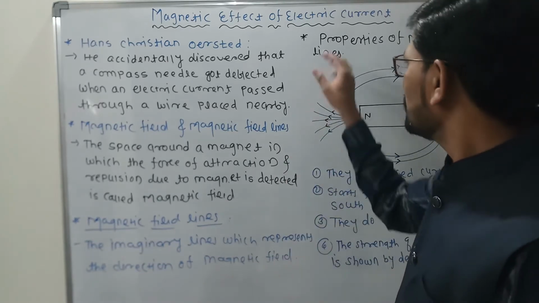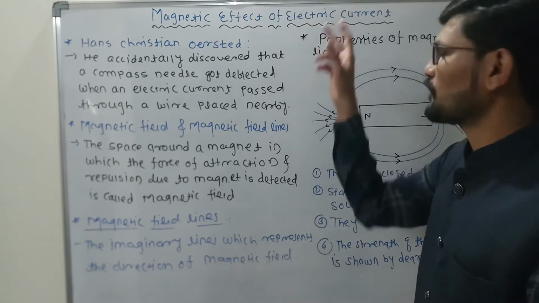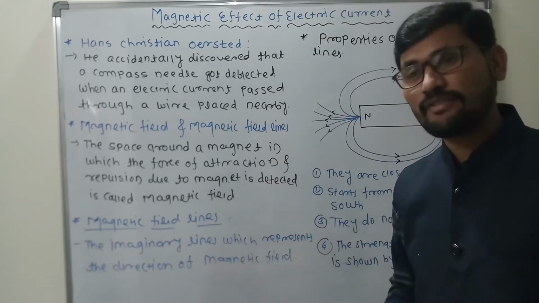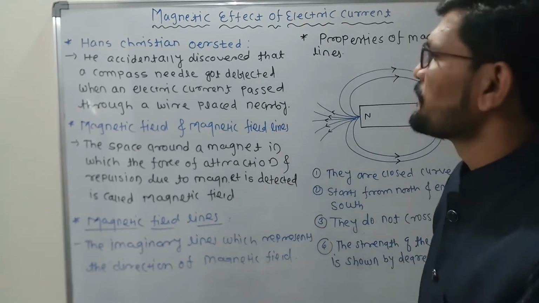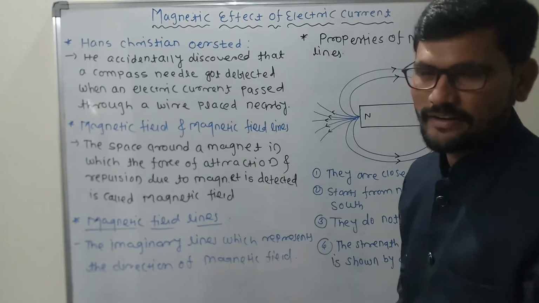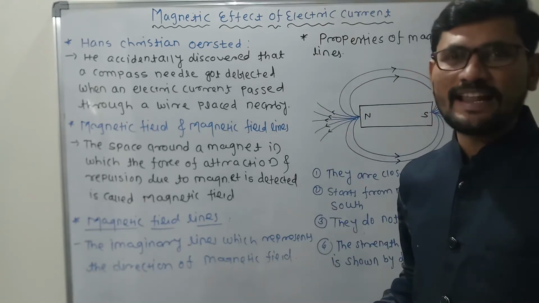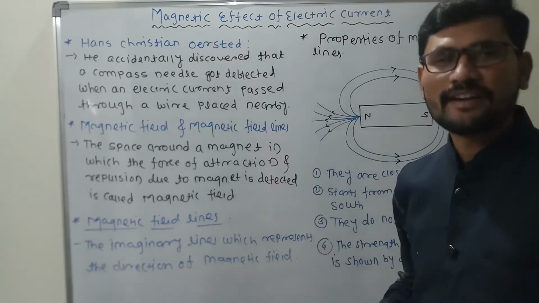Because I think we know very well that we have seen the concept of electric current and electricity, and then we have discussed the light phenomena. Now we are coming to the next one, which is the magnetic effect of electric current, which means the effect which is going to be observed because of the electric current is called the magnetic effect.